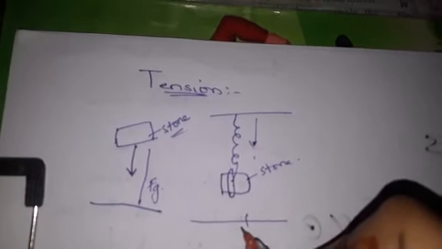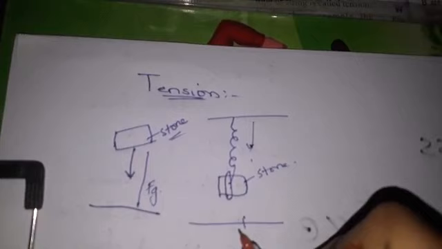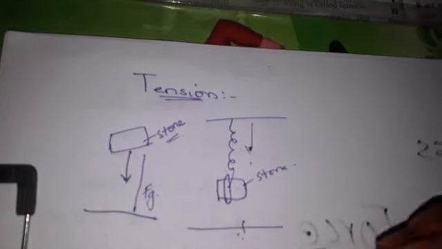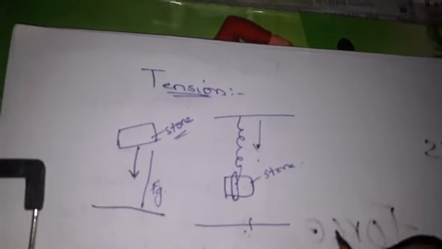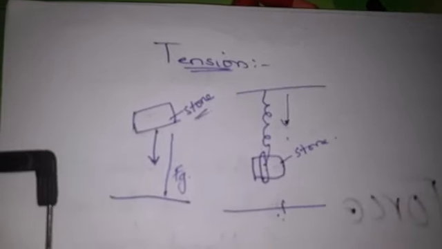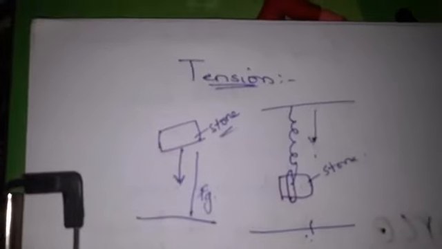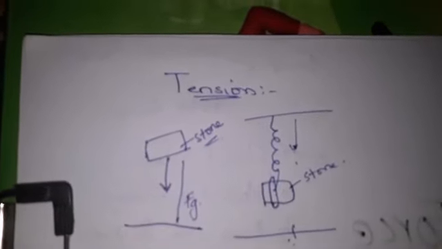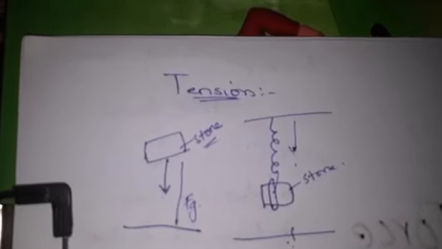So for a stone tied to a string, gravity pulls the stone all the time, but it does not fall because it is supported by a string. So there exists some force which supports the stone against gravity by pulling it upwards. It is called tension, which always pulls the body along the string. Tension is a contact force: when you try to stretch a rope or a string, the tightness of the rope or string is called tension.